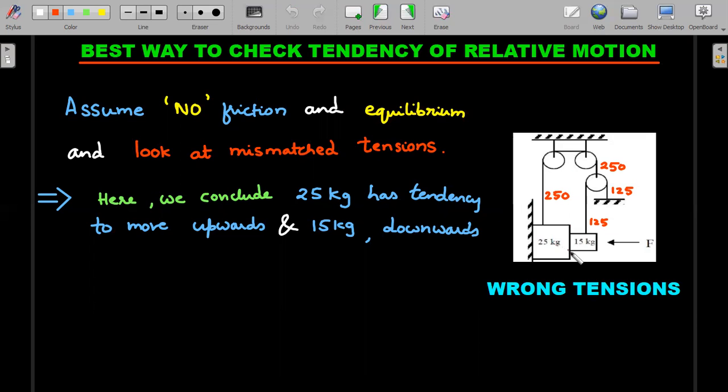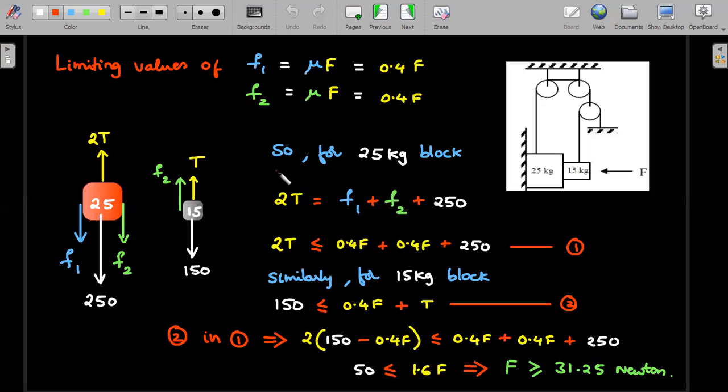With the tendencies already known, now it will be easy to draw the free body diagram. So let's try the 25 kg on the left hand side. Just follow my lead, don't read the solution on your own, it will be very confusing. The limiting values of the frictions here and here I've written. Remember, normal reaction throughout would be capital F itself that you are applying. So mu times normal reaction is 0.4 F and 0.4 F. Both places the limiting value is the same. On 25 kg, 2T acts and it has a tendency, remember, to move up.